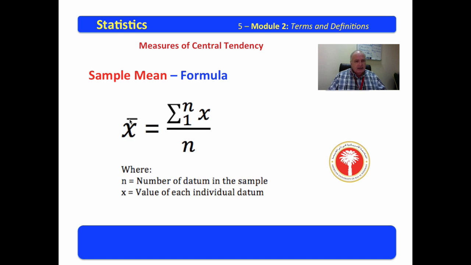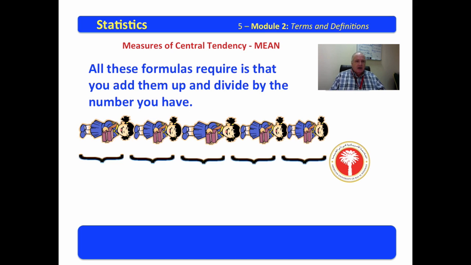X bar is the sample mean or average, and it uses a lowercase n to represent all the numbers in the sample, and each of the little datum are represented by lowercase x. Now, all the formulas require is that you add them up and divide by the number you have. We added all the heights up, we divided by 5, and we got the mean of this group. This is some mean stuff.